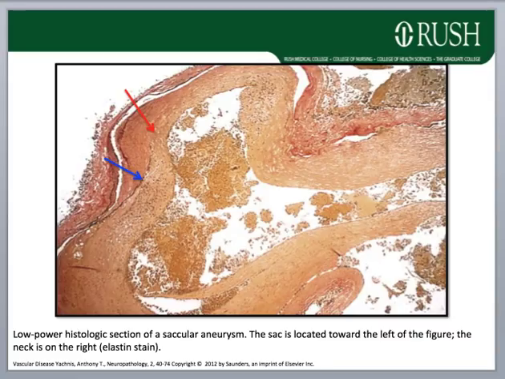Microscopically, the aneurysmal sac may contain thrombotic material and fibrocalcific atheromatous plaque material. The junction between an adjacent normal artery and the aneurysm neck will show loss of elastin fibers and smooth muscle, with the neck ultimately being composed of hyalinized collagenous tissue. The blue arrow shows on this elastic stain retention of the elastin fibers, and the red arrow shows loss of elastin fibers in this bulging pocket of the aneurysm.